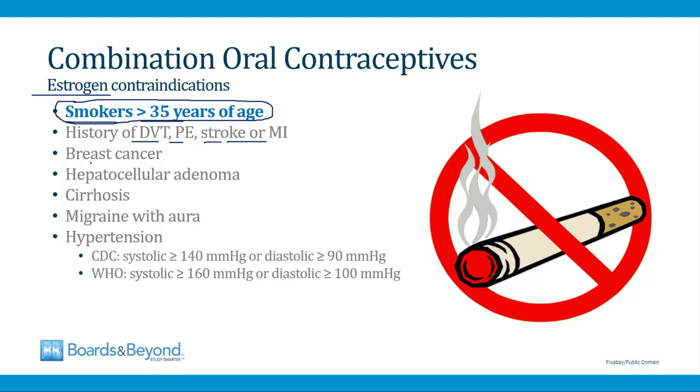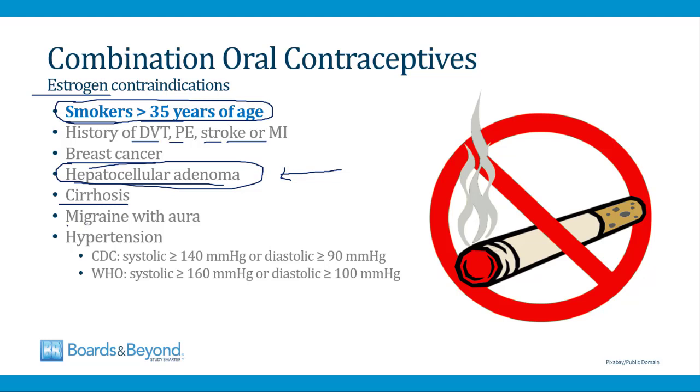Estrogen can drive the growth of breast cancer, so women who have a history of breast cancer often do not take these drugs. In the gastroenterology section, I talk about a rare lesion in the liver called hepatocellular adenoma. These liver tumors can grow and even rupture if women take combination oral contraceptives. So estrogen-containing contraceptives are contraindicated in this group of patients. The only contraceptive approved for use in this group of patients is the copper IUD. Even the LNG IUD is considered to have risks that outweigh the benefits. Because oral contraceptives are metabolized in the liver, cirrhosis or advanced liver disease is generally considered a contraindication.